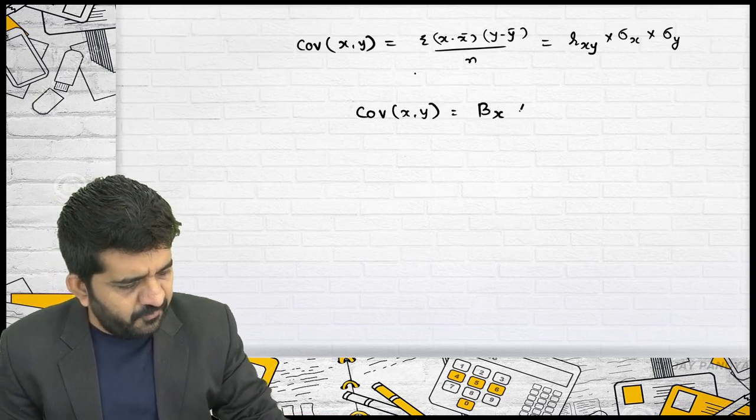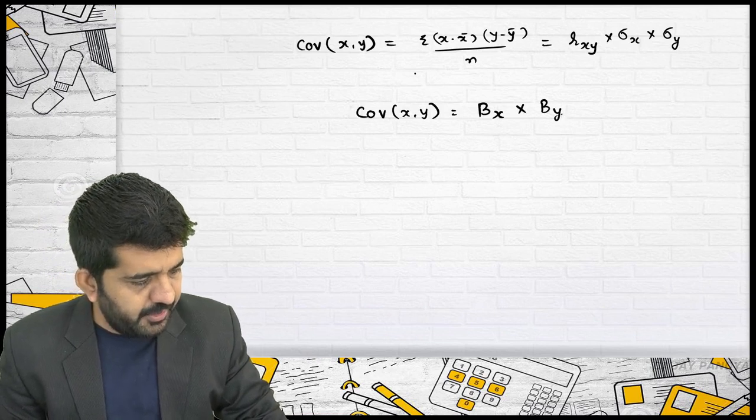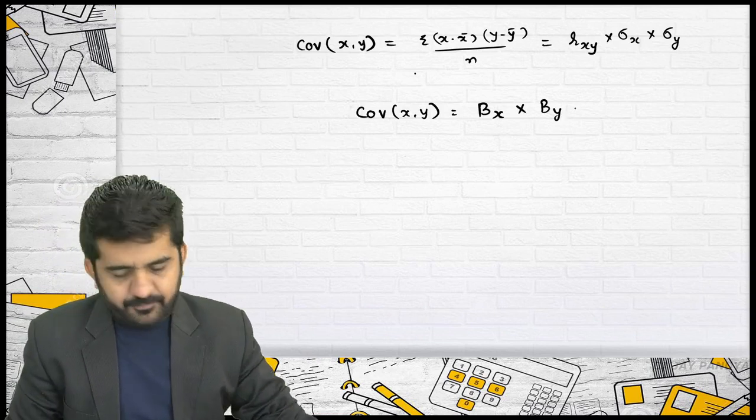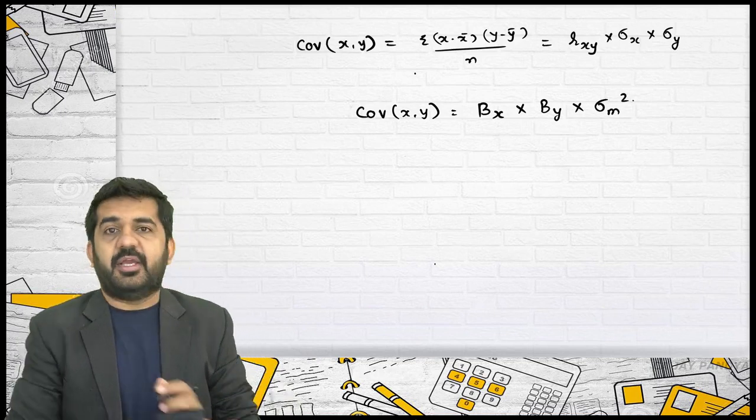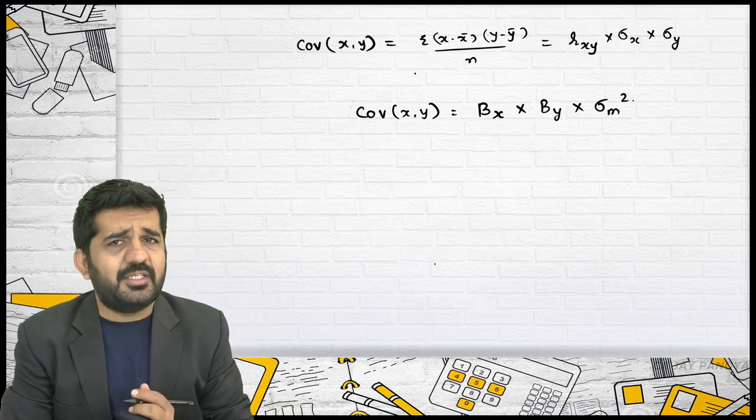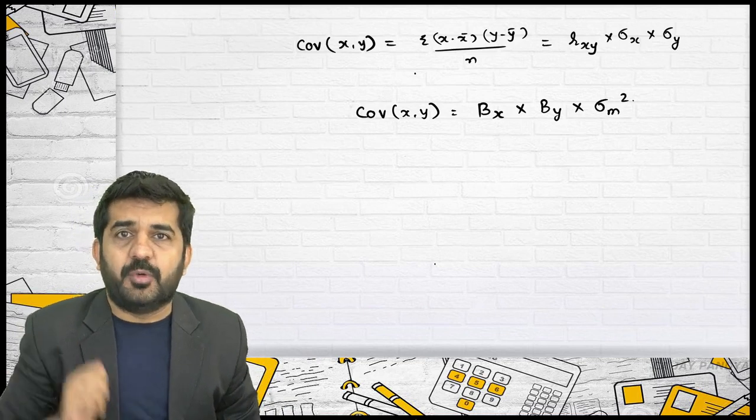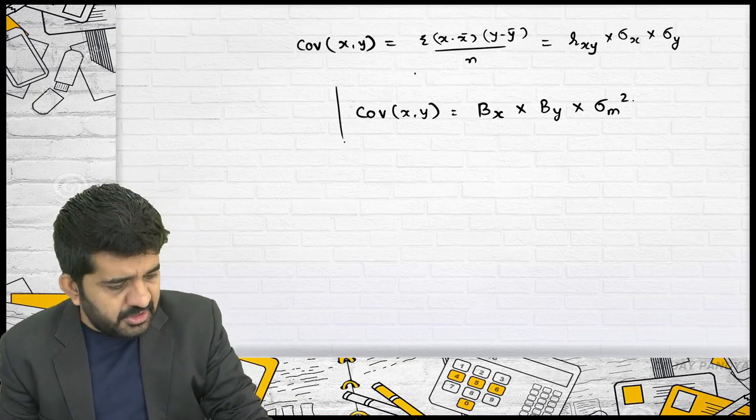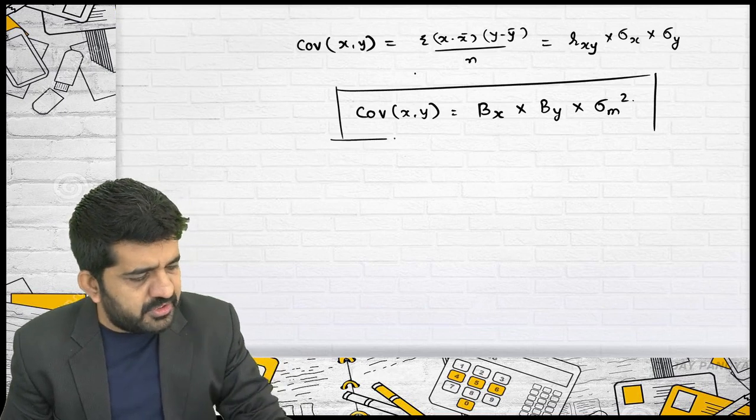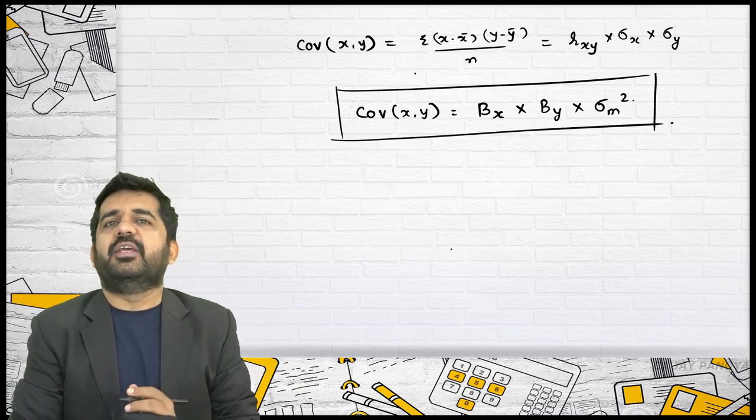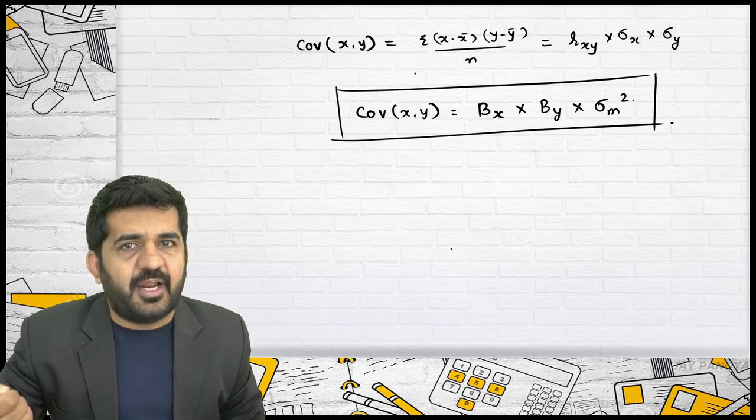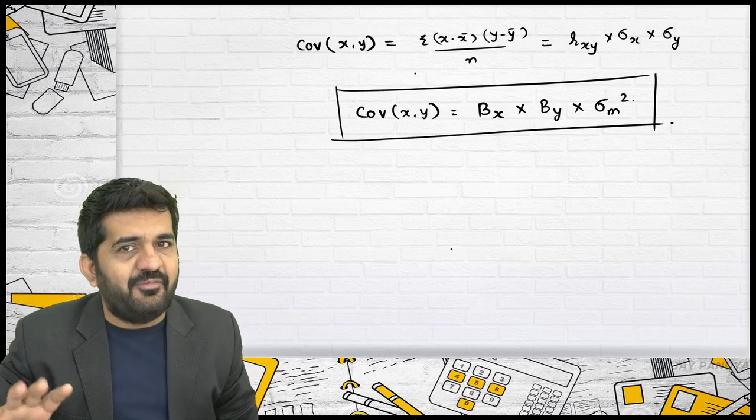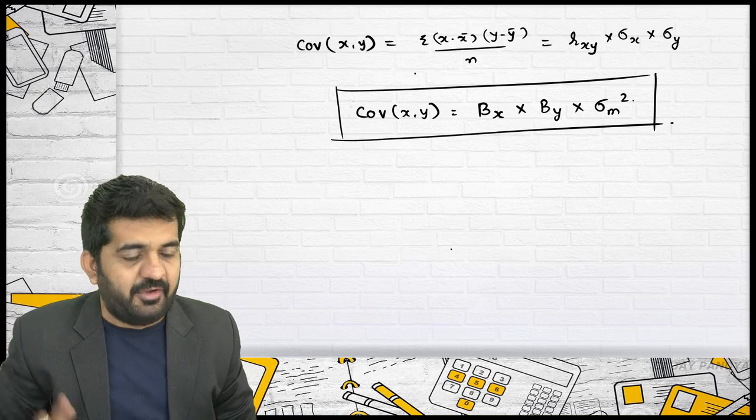It is beta of x into beta of y multiplied by variance of market. Variance of market is standard deviation of market whole square. This is also a formula used sometimes to find out covariance between x and y. Sir, how was this formula derived? This formula I will derive; the next formula I will not derive.